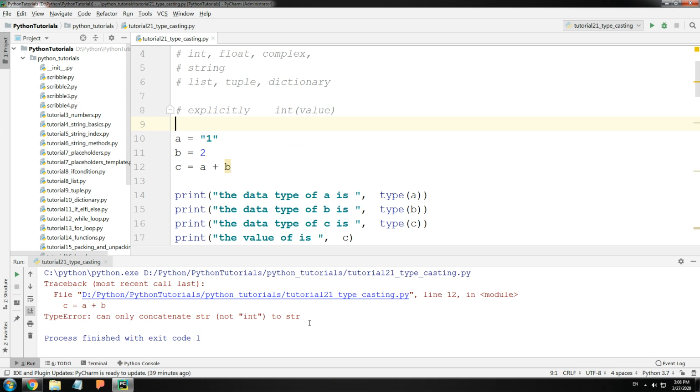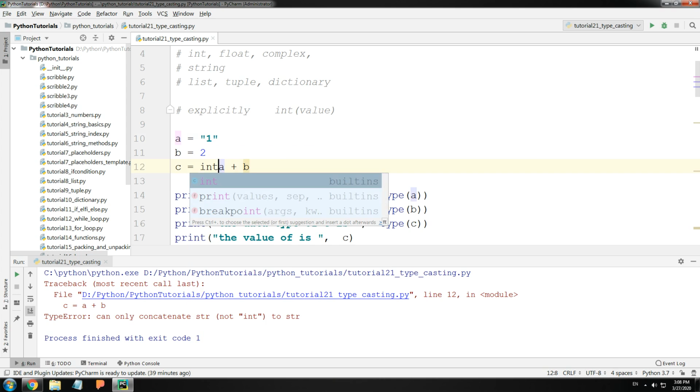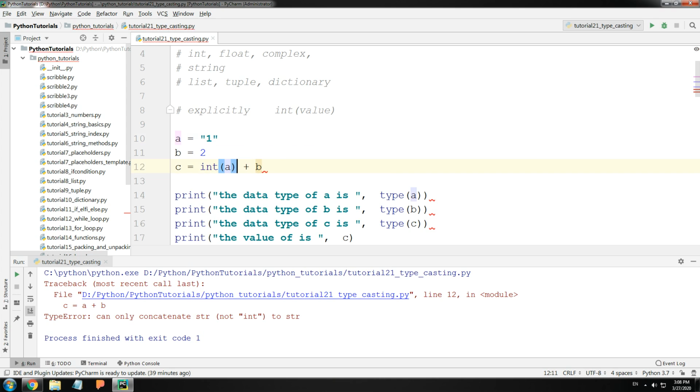It will still throw me the error saying that it does not know how to convert the string 1 into a number 1. So if I could just put here int A, then it would convert A, which is a string, into an integer of the value 1 and add it to the integer 2. Let me run this.